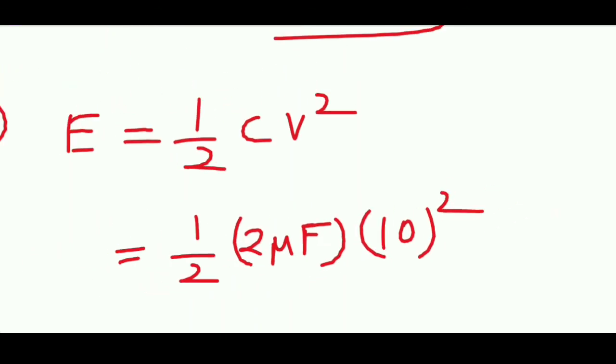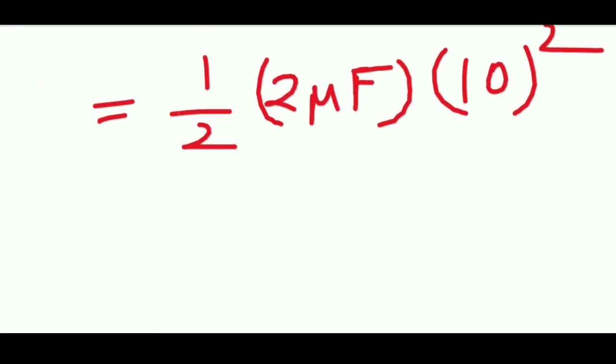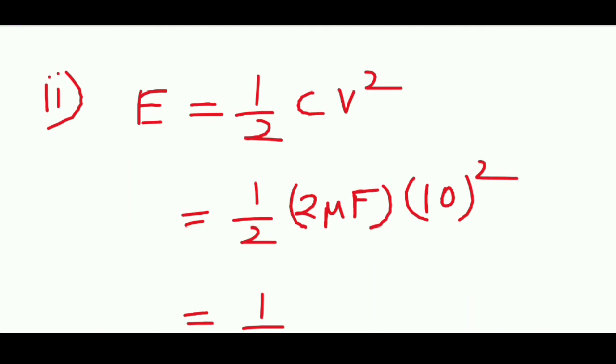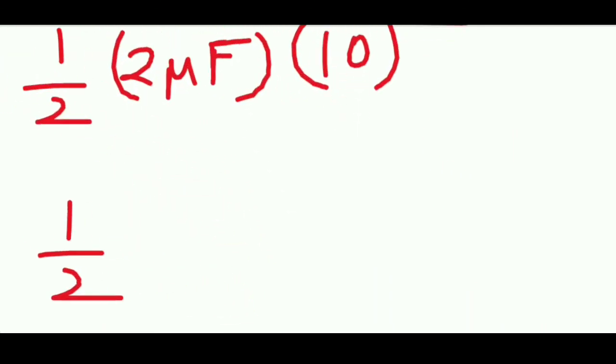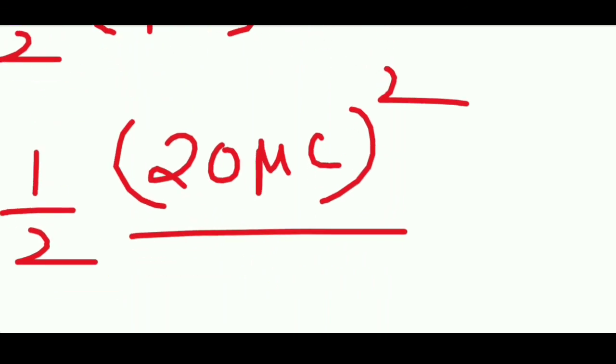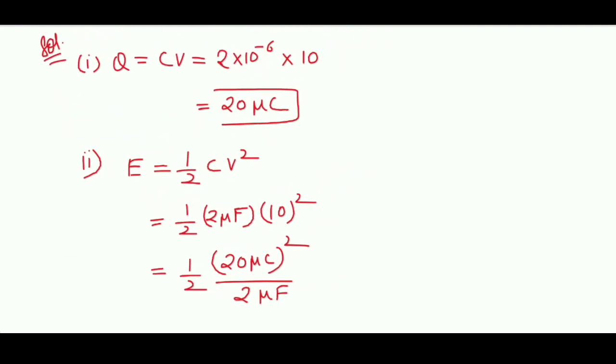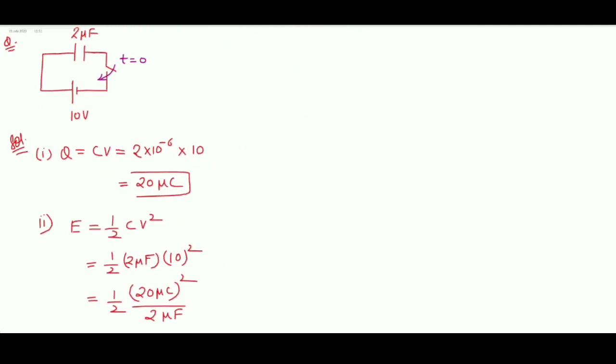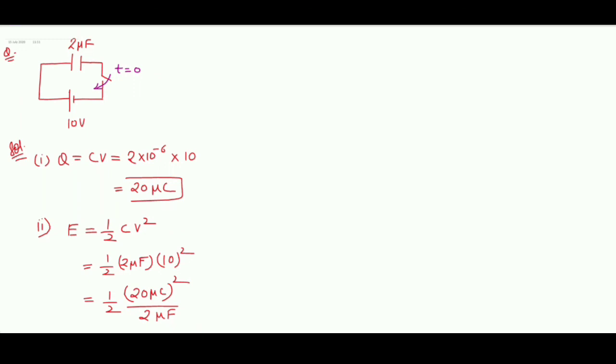Or you can also use the formula half Q square by C. Q is 20 microcoulomb, and C is 2 microfarad. You have to take care of the units. Micro is 10 to the power minus 6. If you solve this expression, you will get the total energy stored in the capacitor.